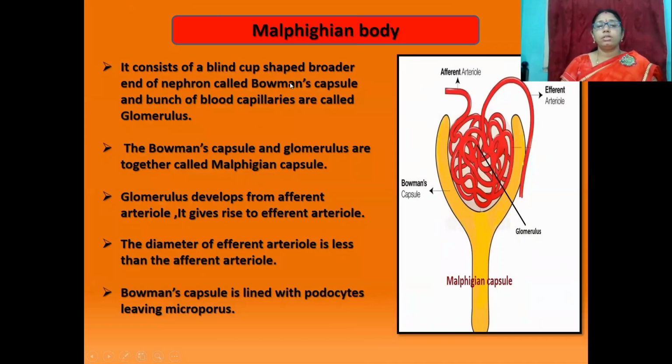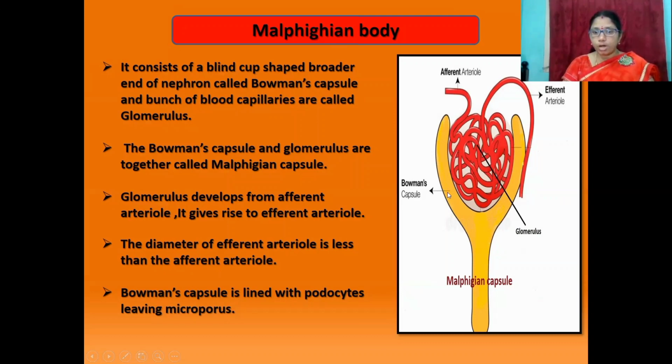Now discuss about the first one, Malpighian body, in the nephron structure. It consists of a blind cup-shaped broader end of nephron called Bowman's capsule.